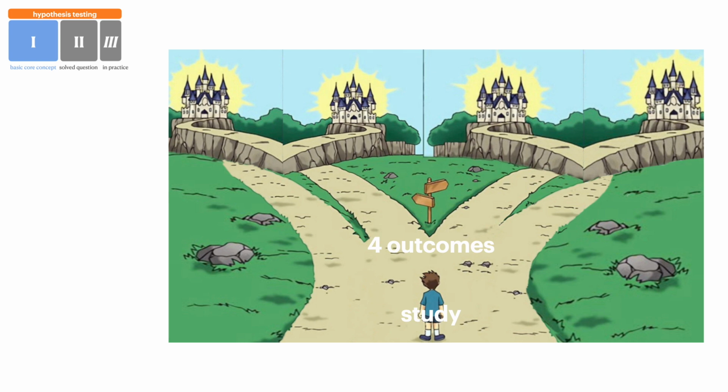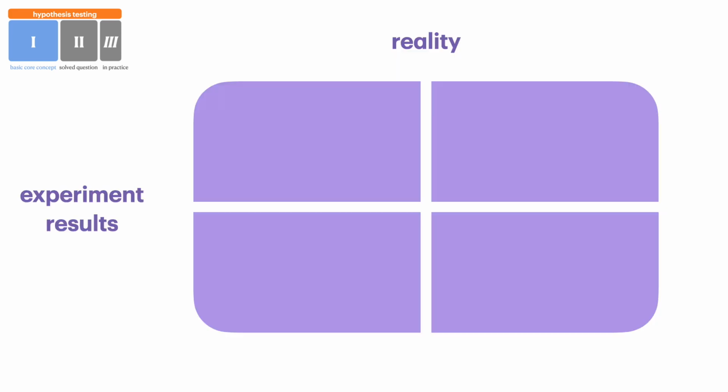Now, whenever you do a study, whenever you do a trial, there are really 4 outcomes that can occur related to your hypothesis, and the best way to really understand this is by this magic 2x2 table that has the experiment results on the left hand side on the y-axis and reality on the upper x-axis. So let's dissect this and understand it a bit further.